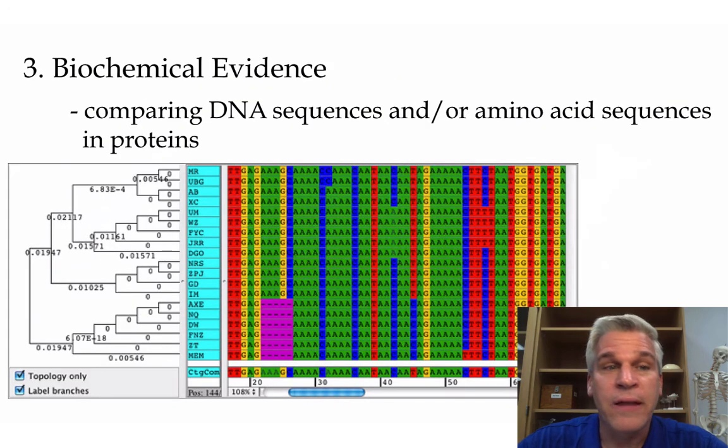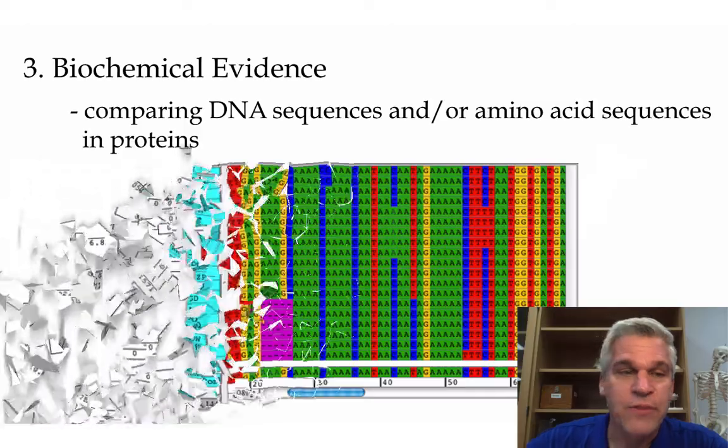In biochemical evidence, this is comparing DNA sequences, or we can compare amino acid sequences in proteins. This picture that you see here is showing some DNA, and it's looking at multiple different species. The more similarities there are between sections of DNA, the more similar that those species would be, the more differences in the nucleotide sequence, the more different they are.